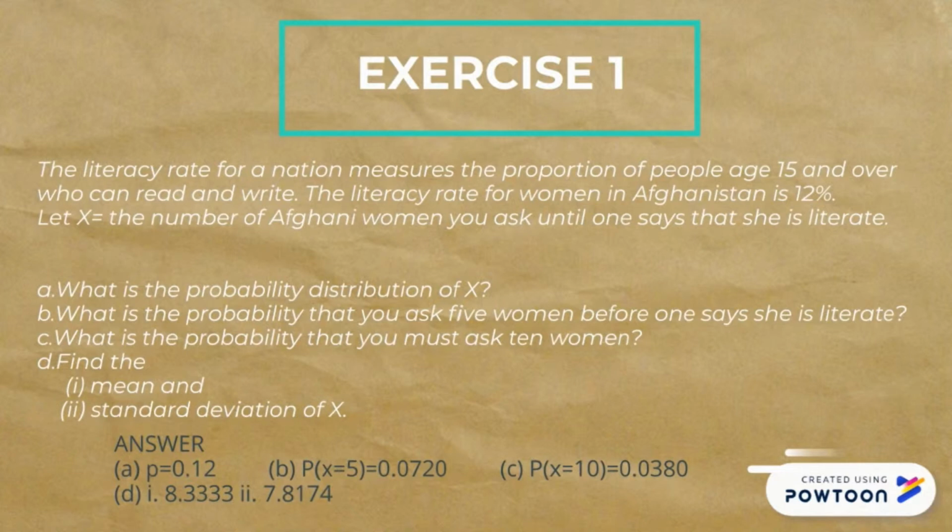The answer is P(X equals 5) equals 0.0720. What is the probability that you must ask 10 women? P(X equals 10), the answer is 0.03. Find the mean. The answer is 8.3333. The standard deviation of X is 7.8174.